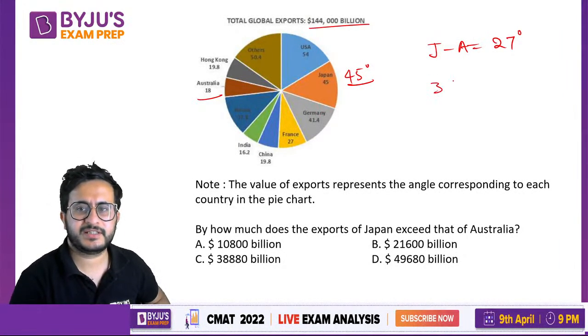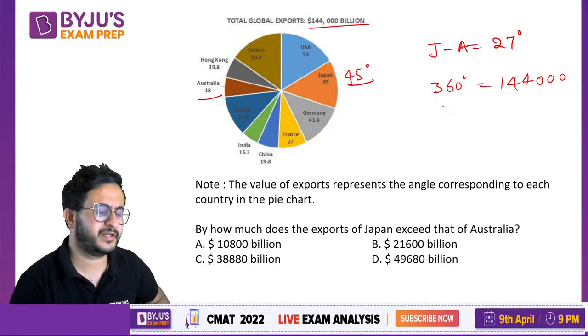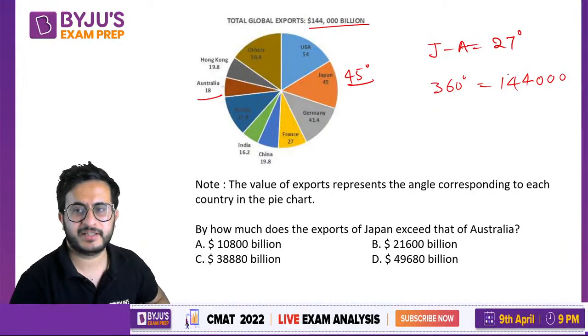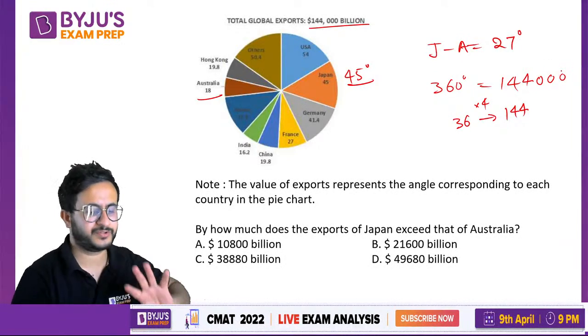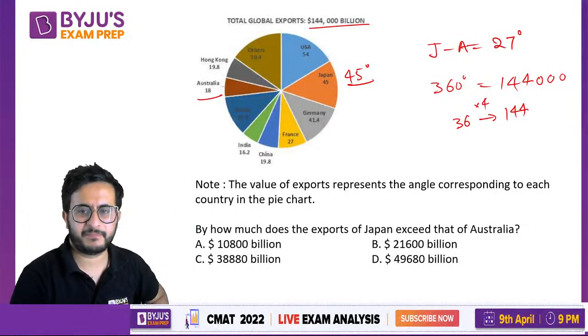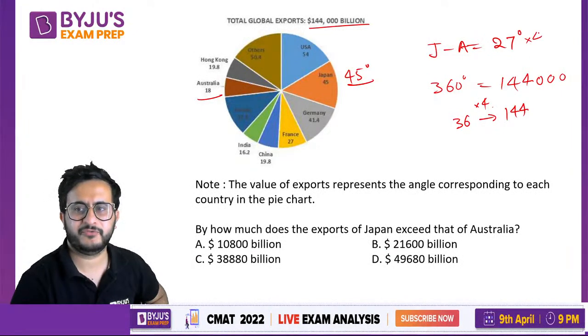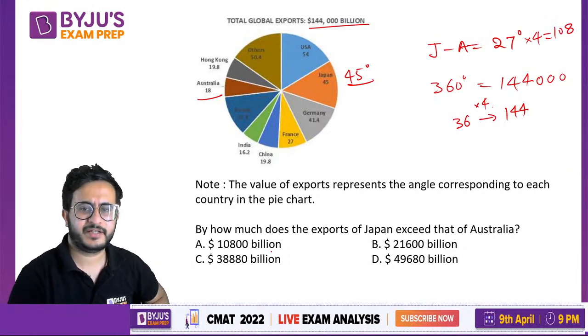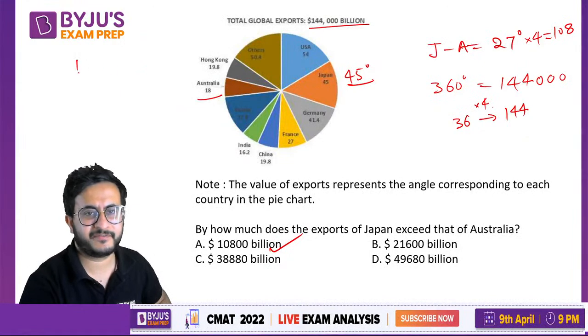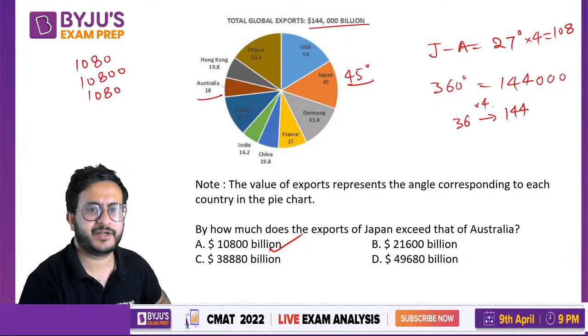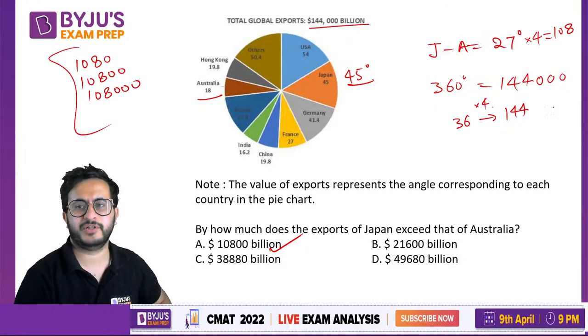Now 360 is 144,000. Okay, one thing you remember, forget zeros and decimals. 36 to 144 is how much? 4 times, isn't it? 4 times. Now whether it is 400 or 4000, don't worry about that unless they have same numbers written. So it is 4 times, so 27 into 4, 108. So the answer which starts with 108, that is your answer. If the options were like 108, 1080, 10800, in that case you would have to worry about the number of zeros.